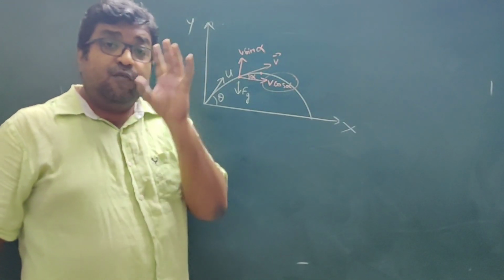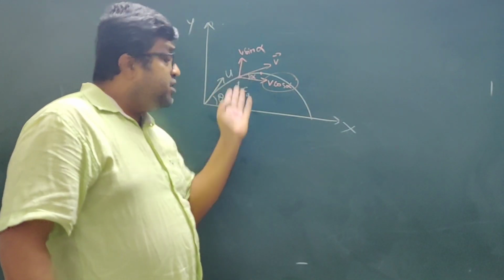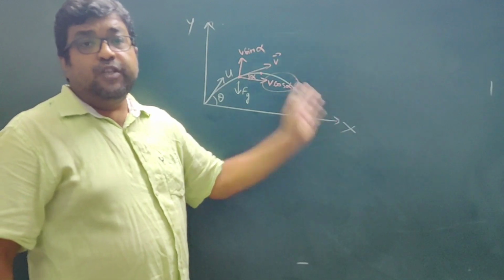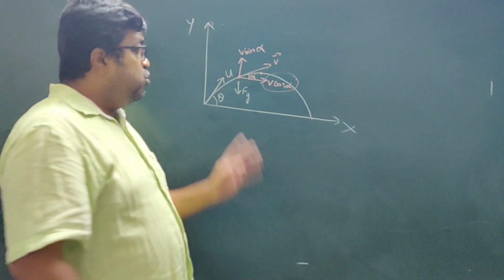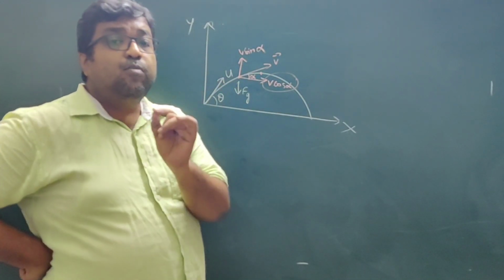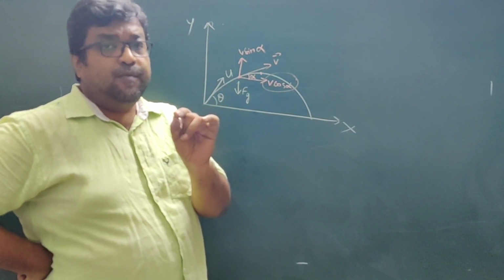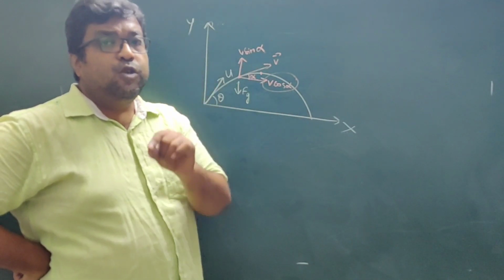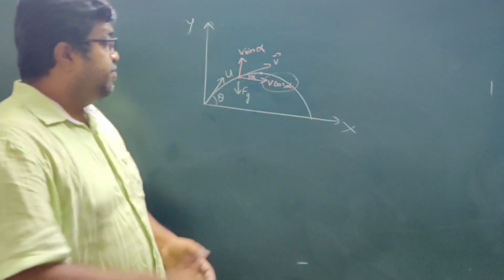And we understand this from the point of view of gravitation, that since gravitational force acts in the vertical downward direction, there is no horizontal force. We say that the horizontal component of velocity is a constant. Correct? So this is clear now that force can change only that component of velocity which is parallel or anti-parallel to the direction of force. The component of velocity which is perpendicular to force will remain invariant. It will not change.